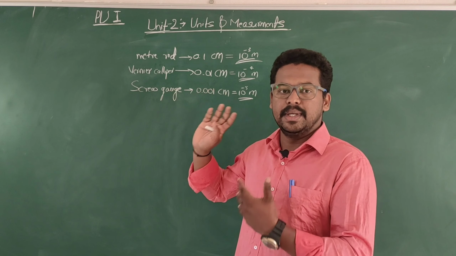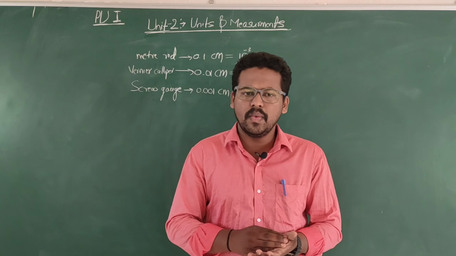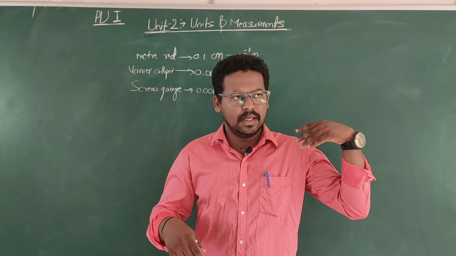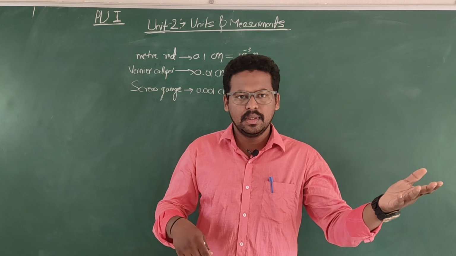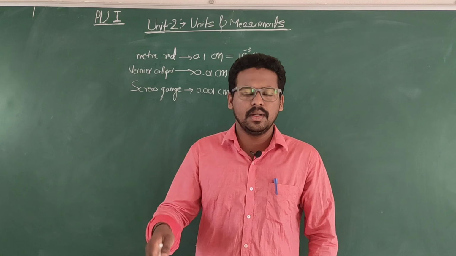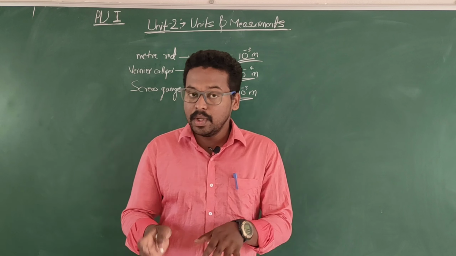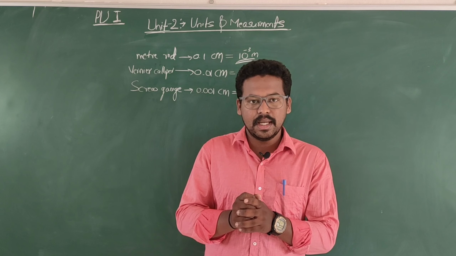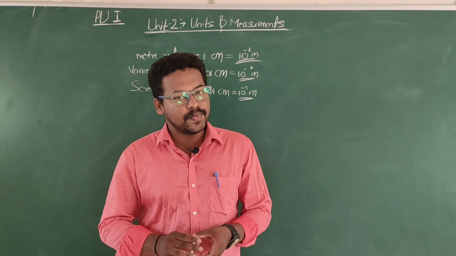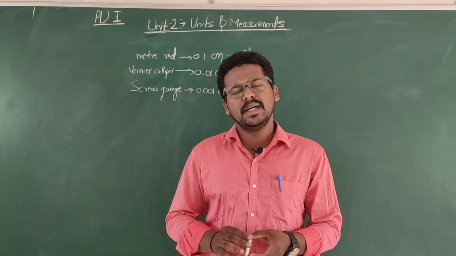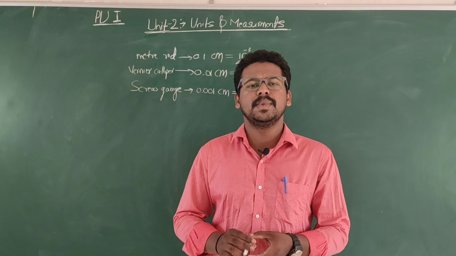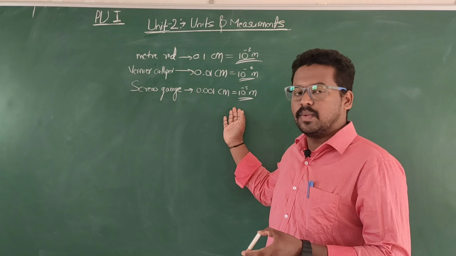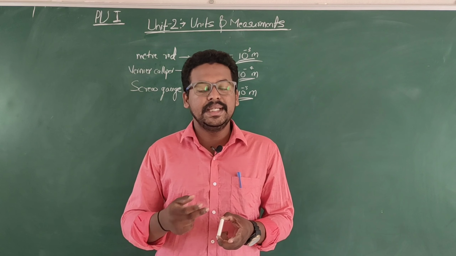there are so many distances we want to measure: the distance between the stars, between the sun and earth, the moon, and all the planets. We also want to measure very small distances, like the size of the nucleus, the size of the atom, and the size of a bacterium. All of that lies beyond these limits, so for that we use the indirect method.